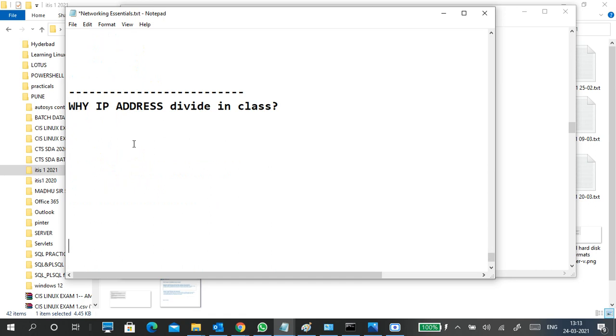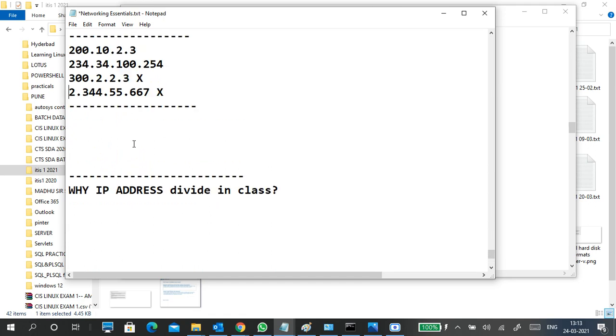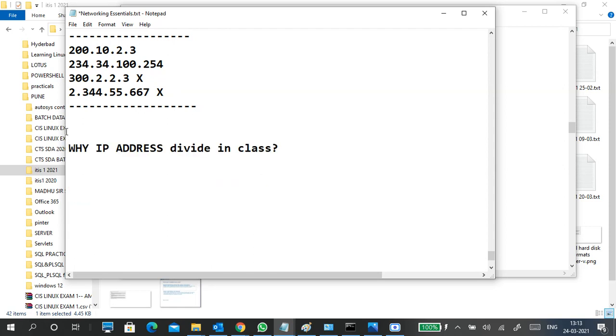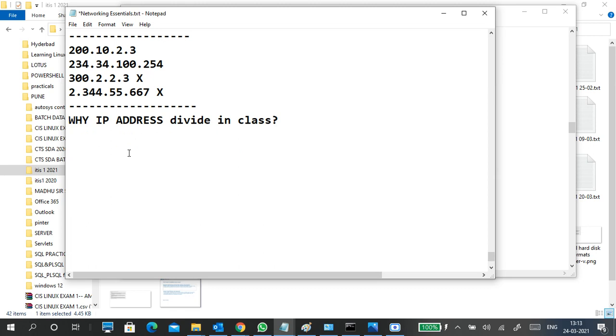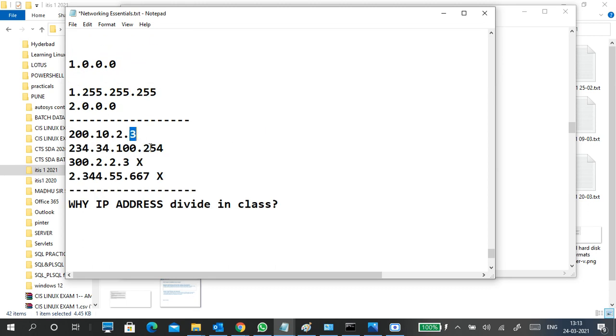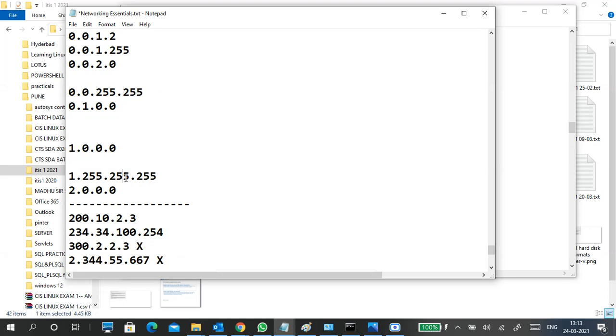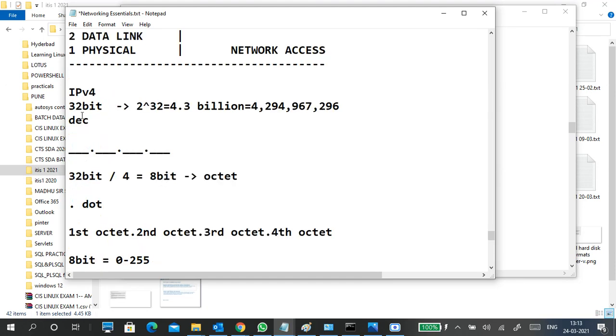Even some very smart people, like in a smart tele series I've seen, in a very intelligent presentation, said 401 dot 402 dot like that. So I got a doubt why they are telling this IP address, whether it is US or India. Any IPv4 address is 0 to 255 in each octet. It is not more than that. After 255 it becomes 0, not 256.